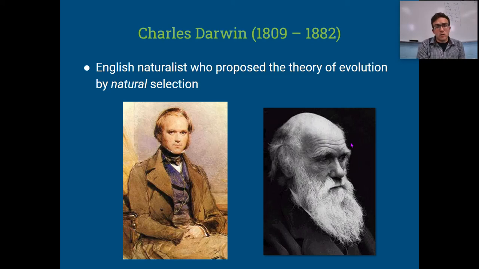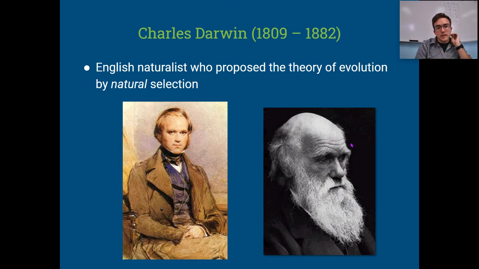So, we've now talked through natural selection, the process, how it happens, all of these things. But we can't really go much further without talking about Darwin. I'm sure you've heard Darwin before. He's the person that proposed the theory of evolution by natural selection. Darwin's the one that proposed this grandiose theory of how this change over time happens.